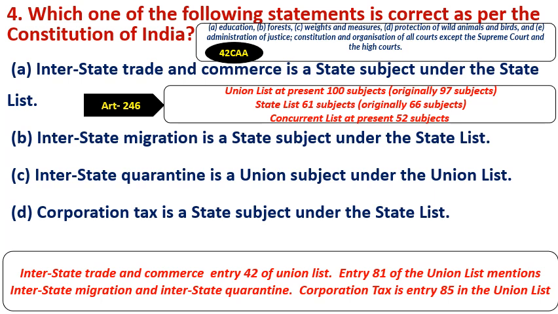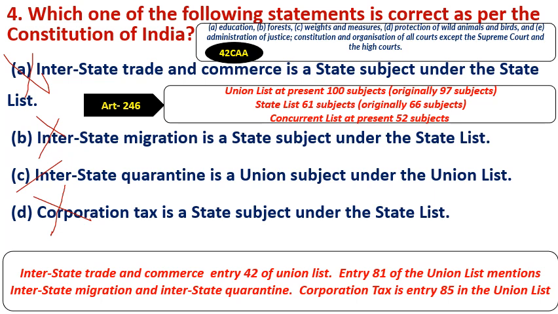Question number 4. Which of the following statements is correct as per the Constitution of India? Interstate trade and commerce is a state subject under the state list. Incorrect statement. B. Interstate migration is a state subject under the state list. It is also incorrect. Interstate quarantine is a union subject under the union list. Yes, it is correct. Corporation tax is a state subject under the state list. It is an incorrect statement. Answer is C.